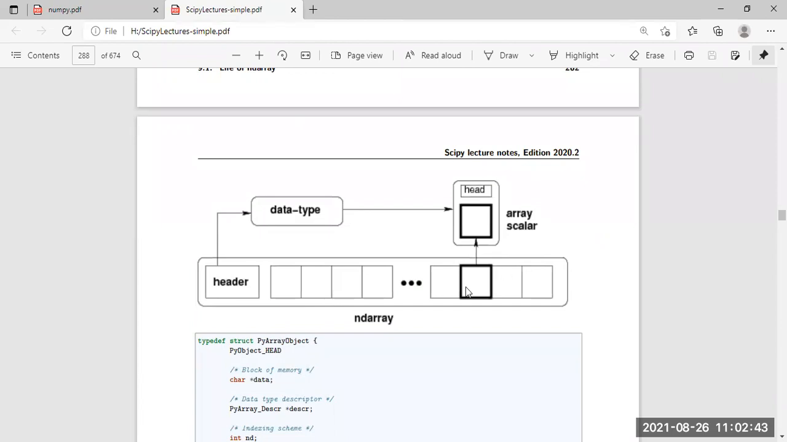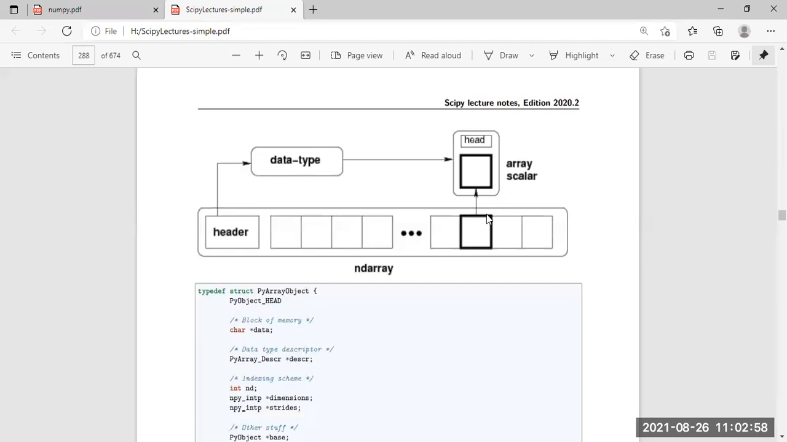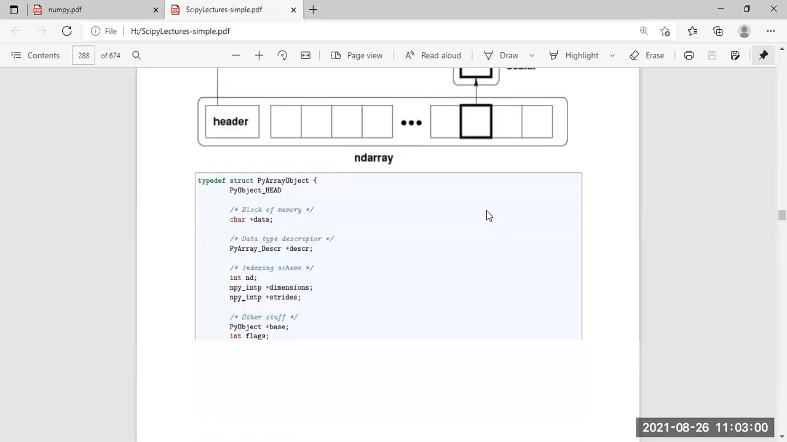The array has a header that introduces the data type, and the array scalar, where the array values are put, along with the header. So the ndarray, or n-dimensional array, topic is introduced in advanced NumPy, for when some more advanced numerical calculation is needed.